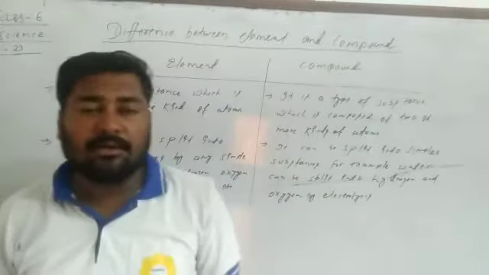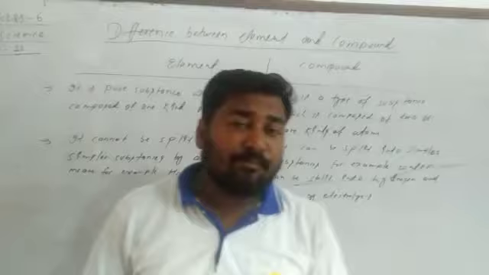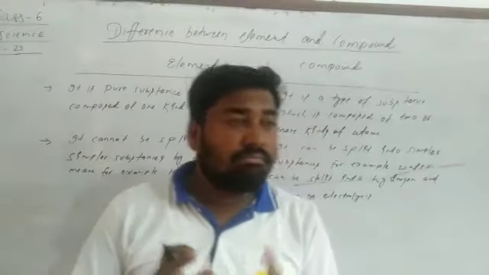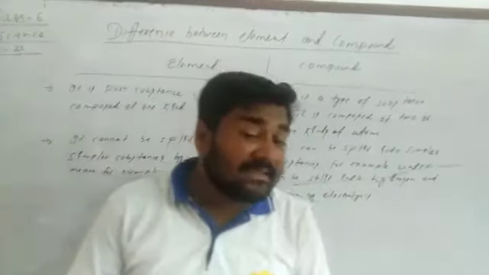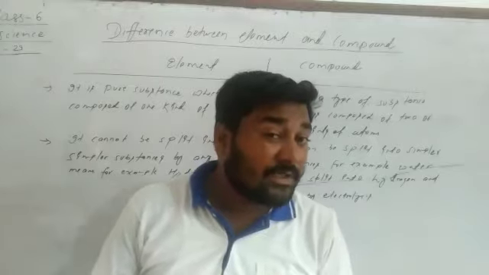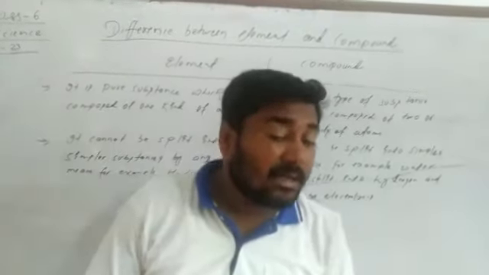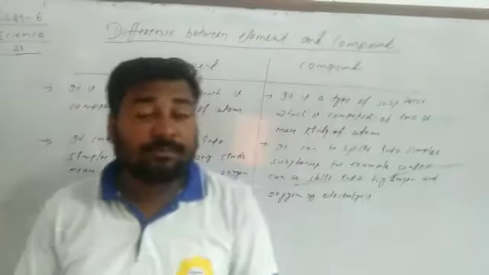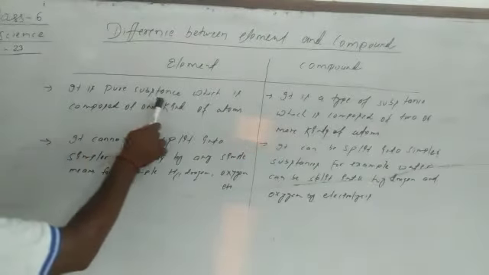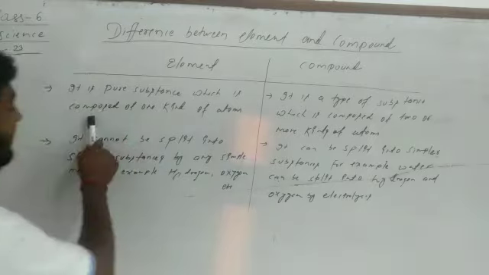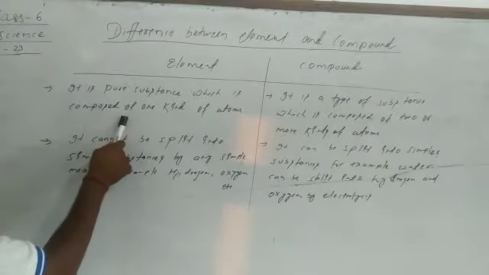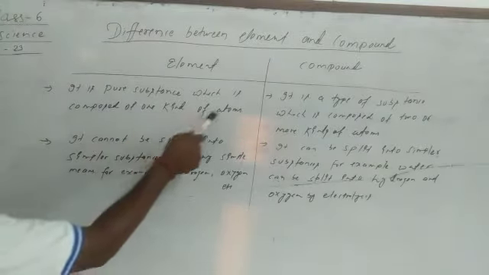That is one difference. Next, elements can't be split or broken down into simple form, while a compound can split into simple form. Yes, see. An element is a pure substance which is composed of one kind of atom.